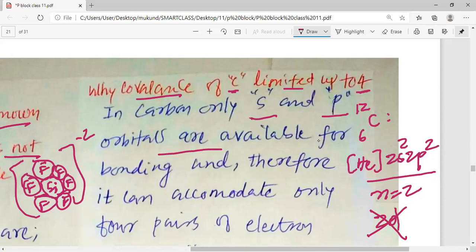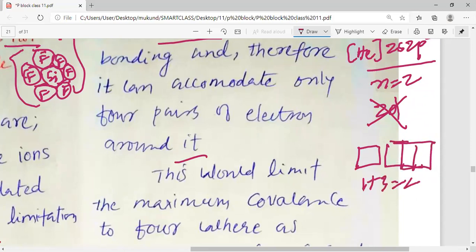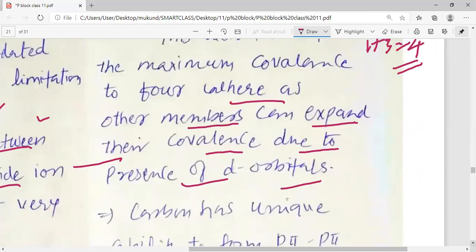So in carbon only s and p orbitals are available for bonding, and therefore it can accommodate only 4 pairs of electrons around it. How 4 pairs? In 2s we have 1 orbital and in 2p we have 3 orbitals, and thus 1 plus 3 is equal to 4. Thus only 4 pairs of electrons can be accommodated in carbon, and that is why its covalency is maximum 4. This limits the maximum covalence to 4, whereas other members can expand their covalence due to the presence of d orbitals.